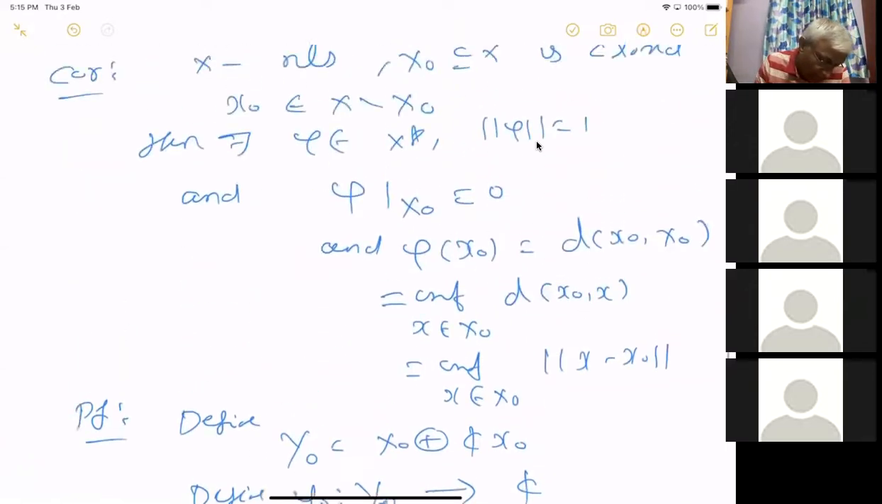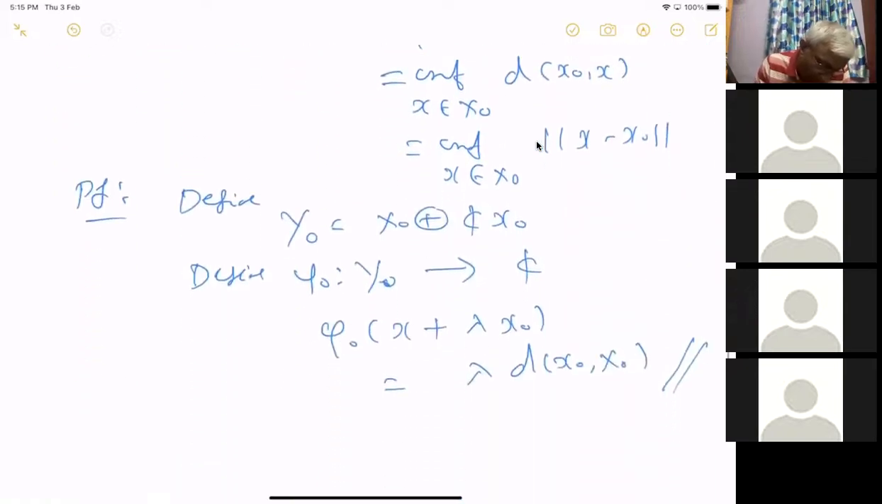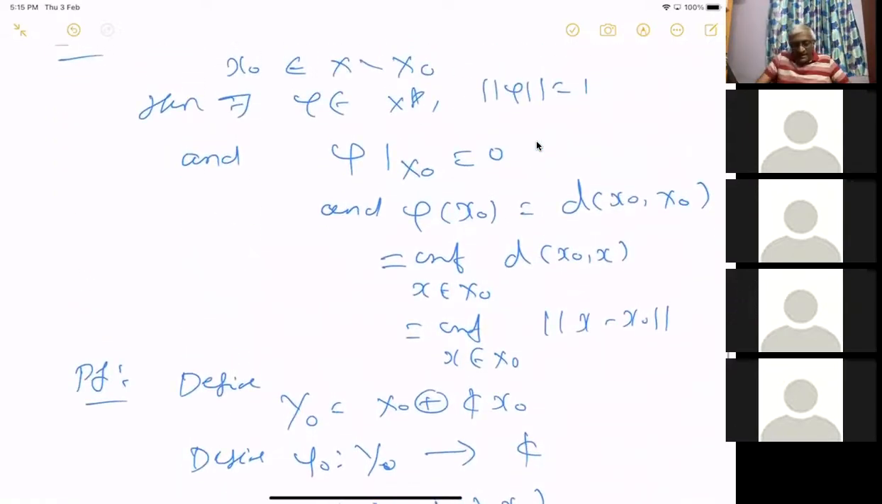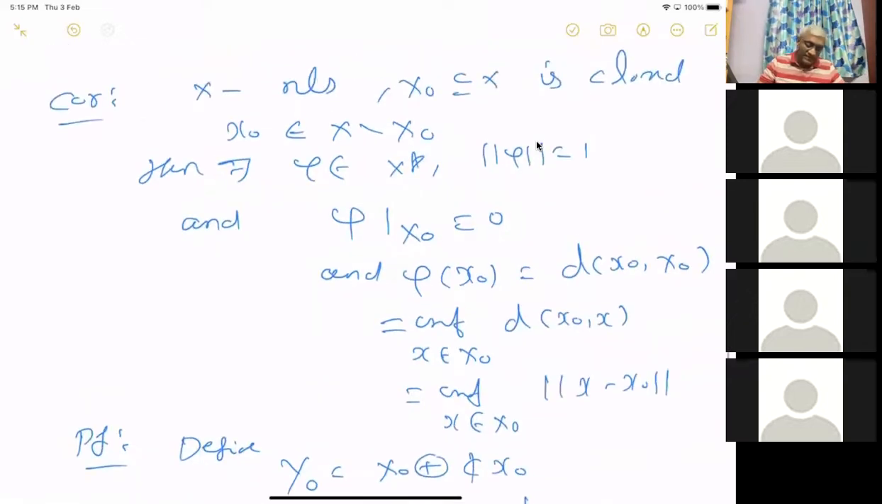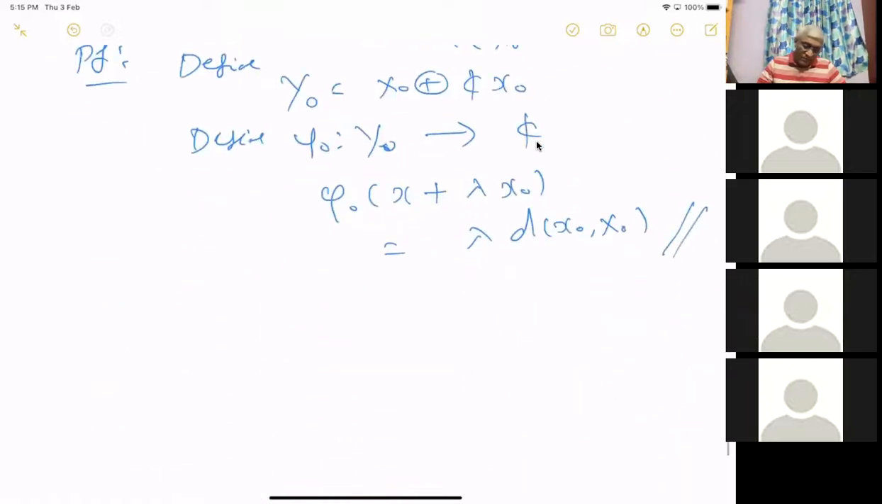Okay, so as a corollary to Hahn-Banach theorem, we get that if you have a closed subspace and a point, then that can be separated by a linear functional of norm 1. Okay. There are too many consequences of Hahn-Banach theorem. The other one is, let me make a definition.